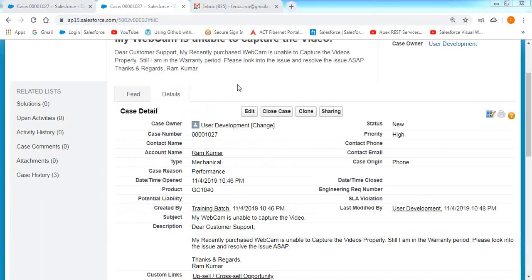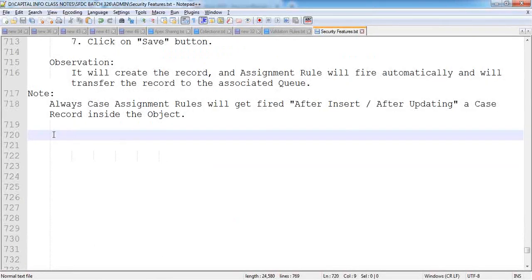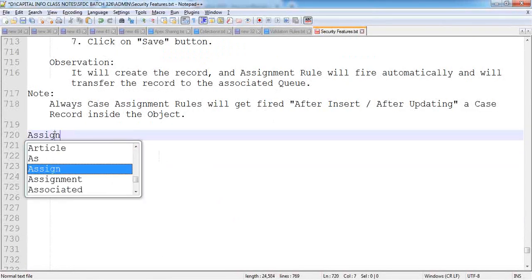Now I will give one assignment on the lead assignment rule. Try to configure that lead assignment rule right now. Understood the concept here? Take an assignment.